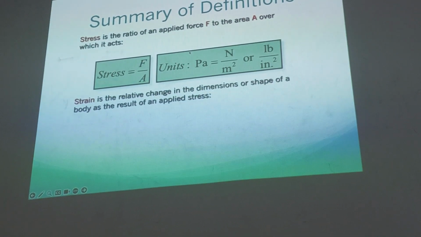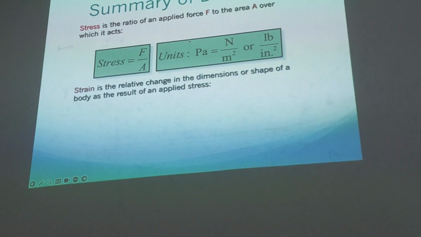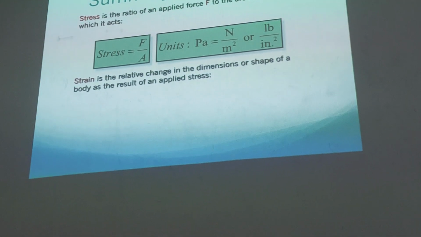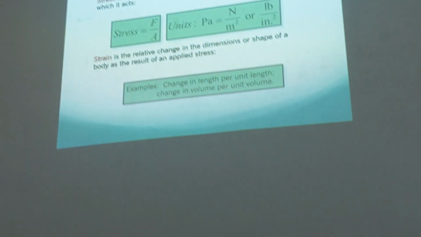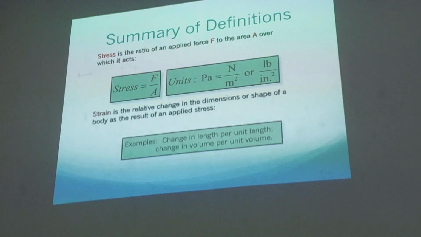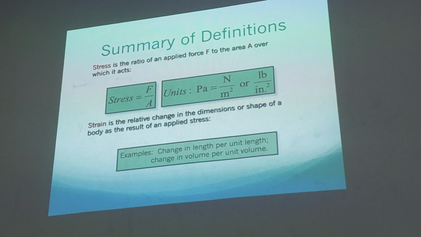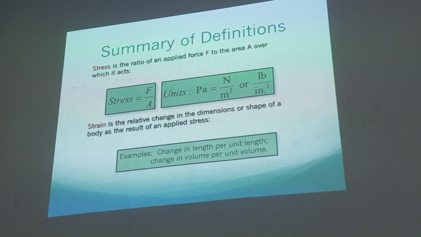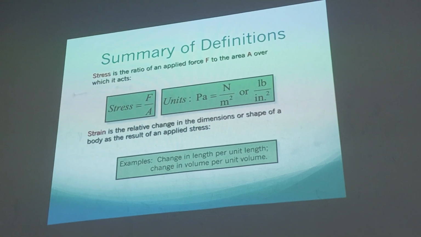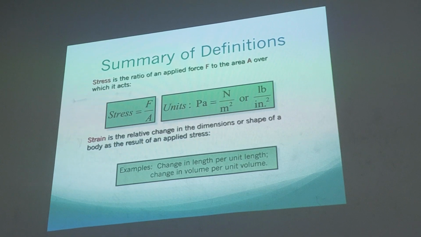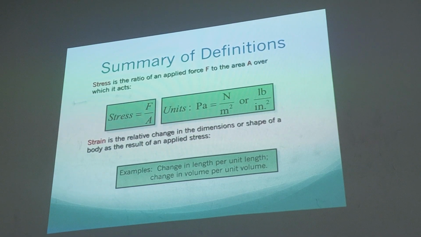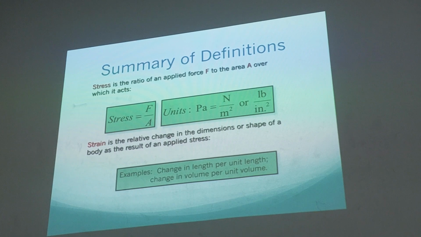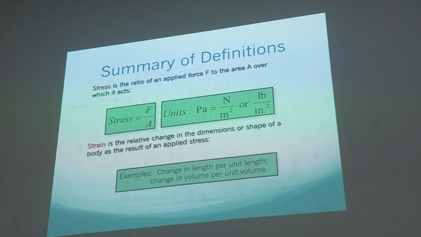The strain is the relative change in the dimension or shape of a body as a result of a line stress. So that image that I drew is the strain.